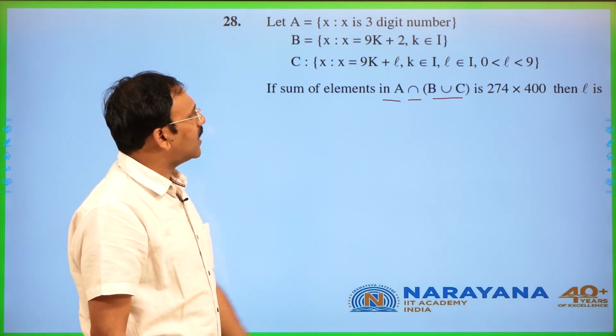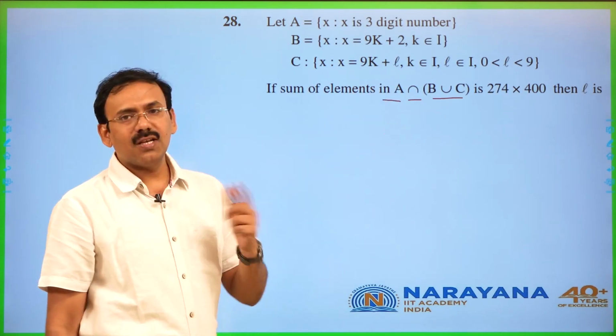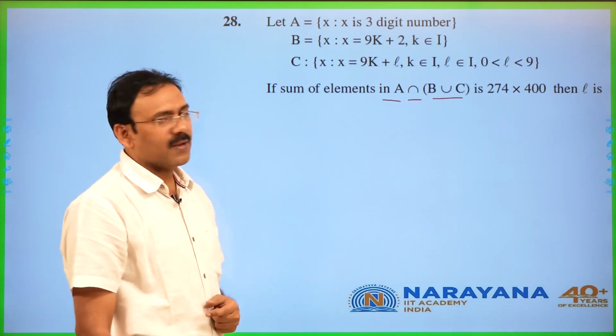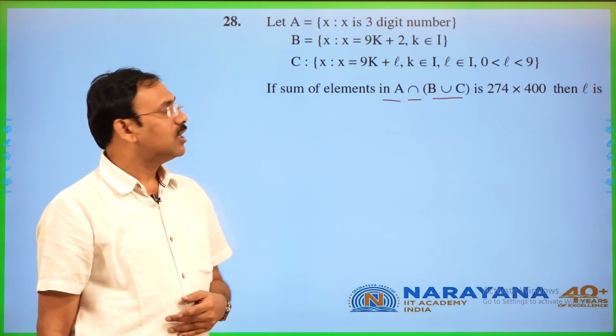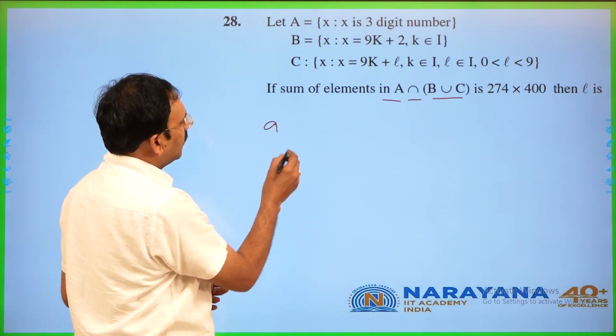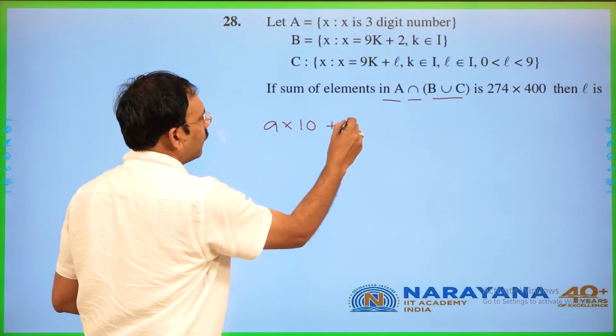So, you can take B union C, meaning A intersection means 3-digit numbers, the set of all numbers such that 9k plus 2 kind of and 9k plus L kind of. So, set of all numbers of 3 digits which start with 9 into 10 plus 1.